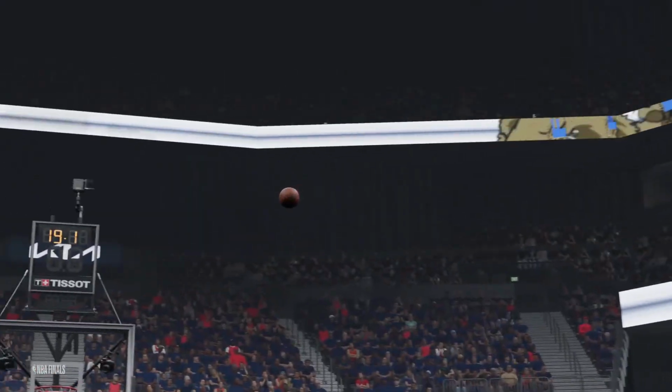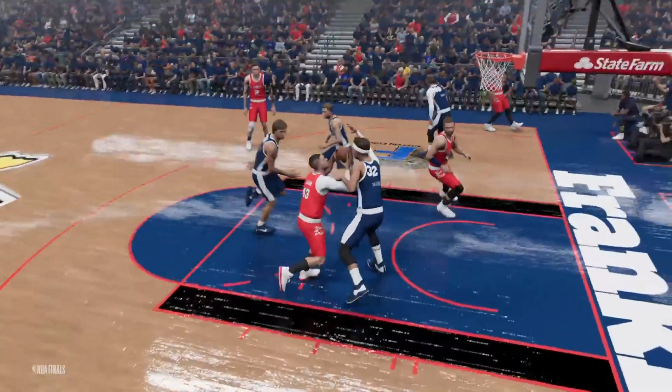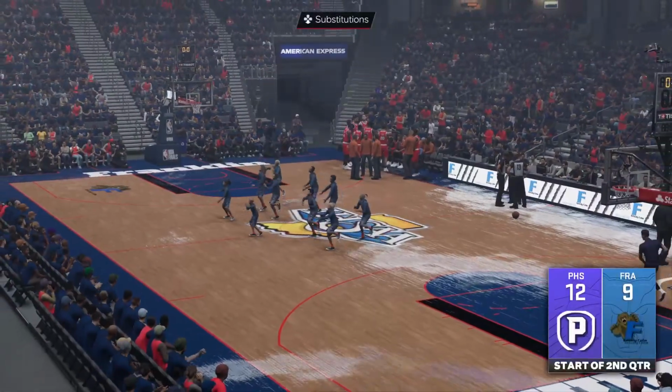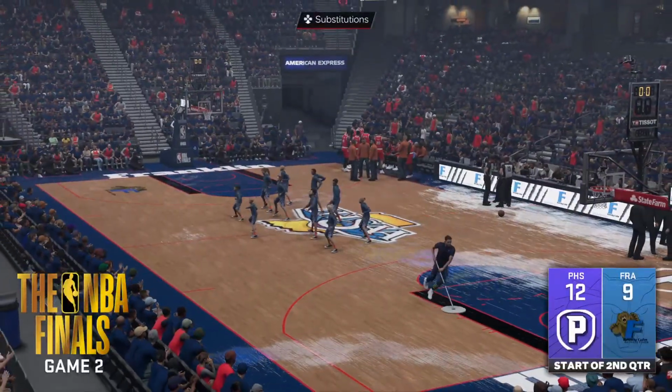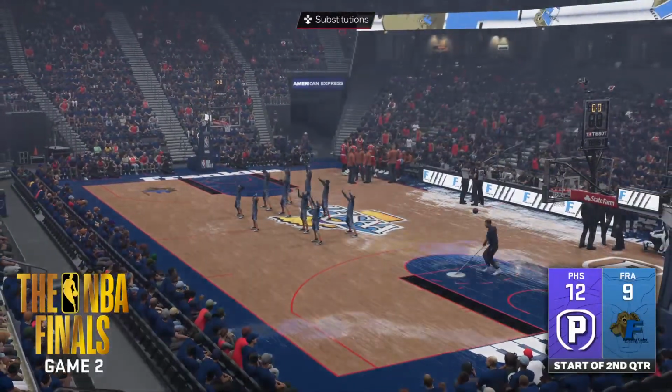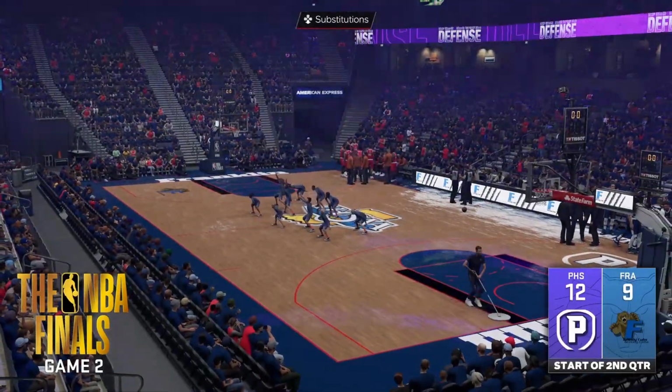Great start for the Quakers here in game 2. After early offensive mistakes for the Grizzly Cubs, they are back on the board. They have 9 points as we are back in Franklin. To start the second quarter, the Grizzly Cubs down by 3.